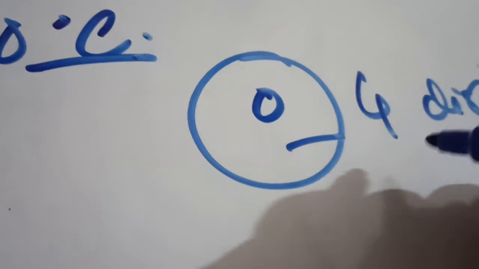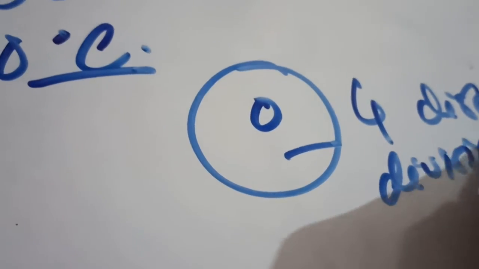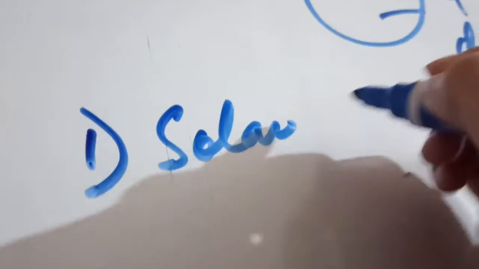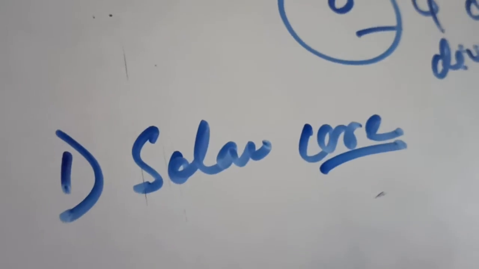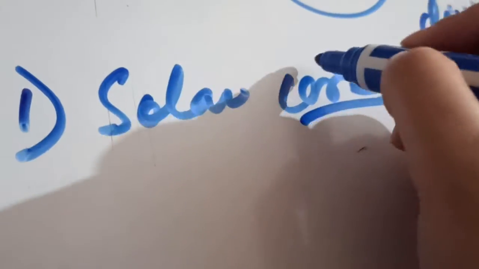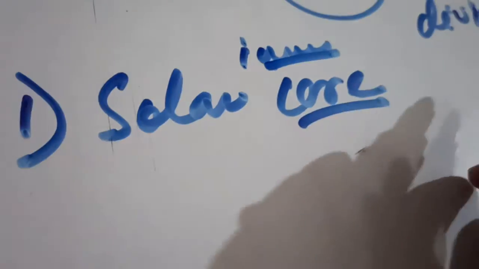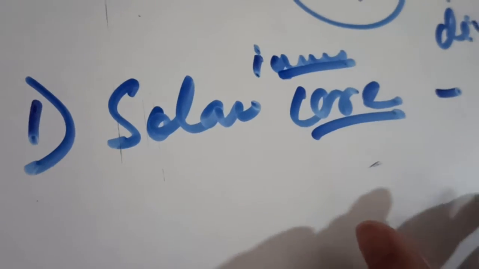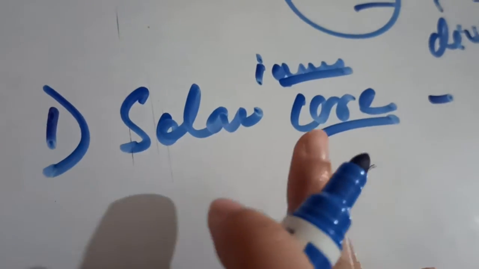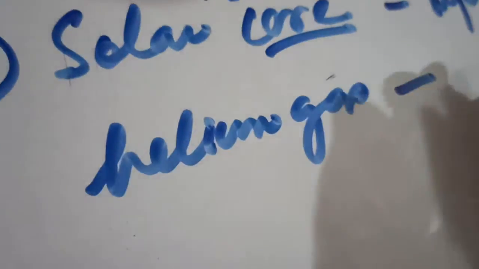The first division that we find in the sun is the solar core. By the term core, it means the interior or inner part of the sun. This solar core consists of hydrogen and helium gas, and the temperature over here is very high.